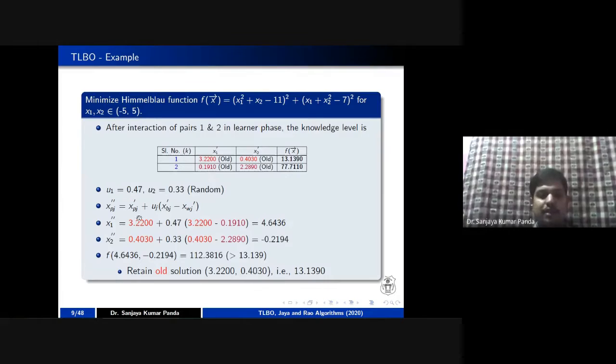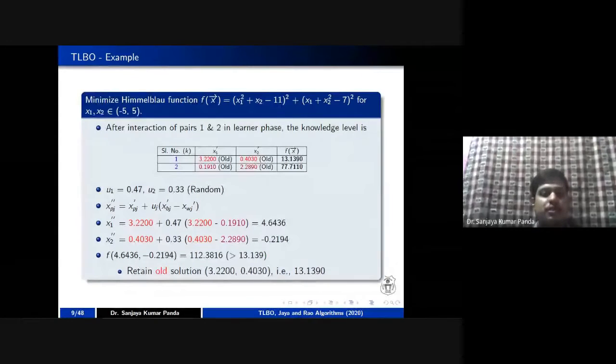So the formula is x of pz dash, that is 3.22 plus the random number 0.47. Then I take my own case, that is 3.22, and I am pairing with another person, that is 0.1910, for the subject x1. So you can put the value xbj as 3.22 and xwj as 0.1910. If you calculate it, you will get the value 4.6436.